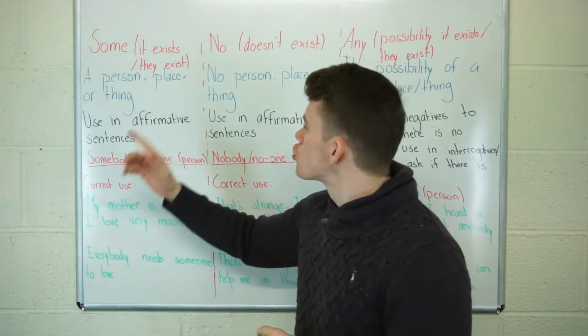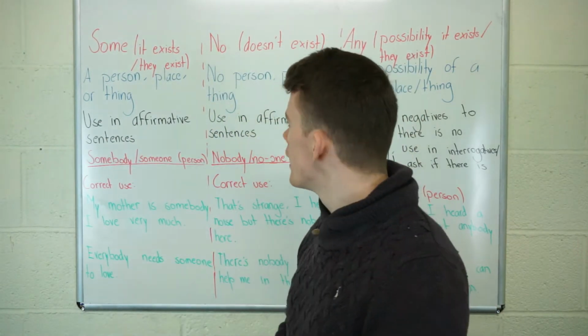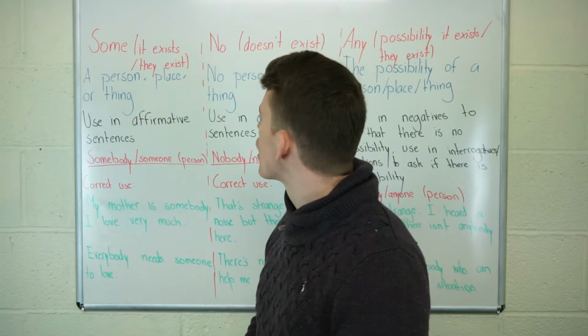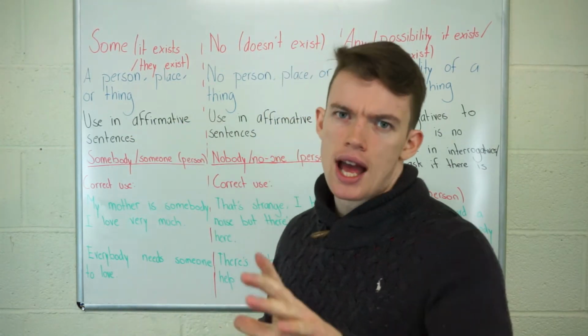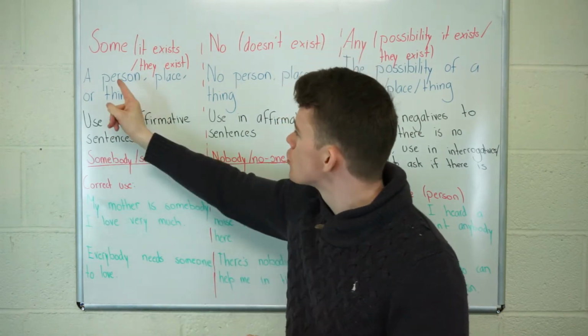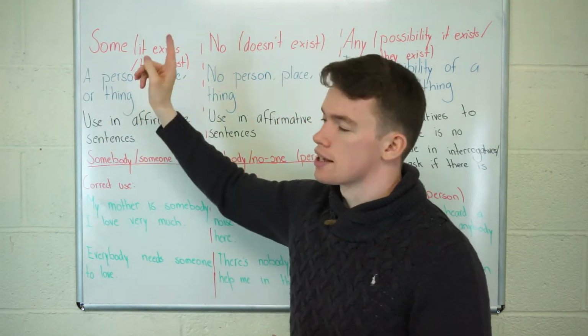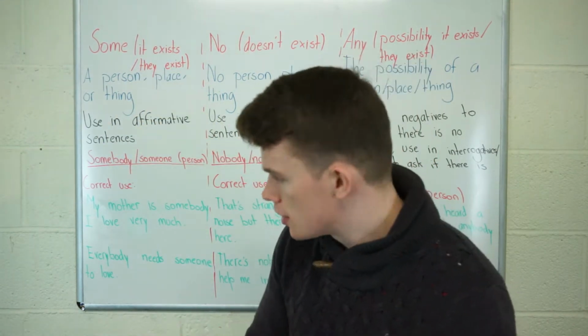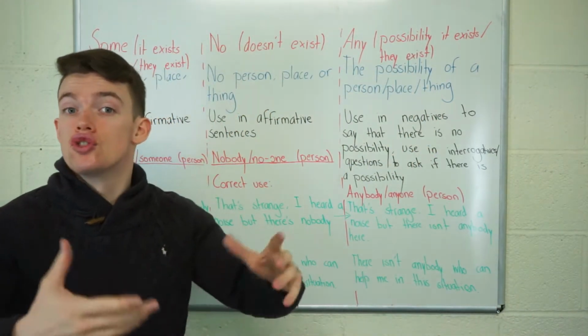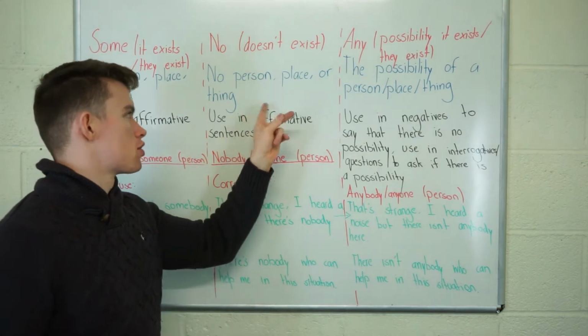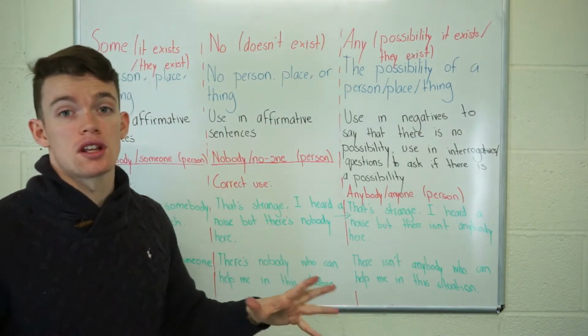We have here first some, and some can refer to a person, a place, or a thing, and it's used to say that the person, place, or thing exists. Then we move on to no. When we use no, we mean that no person, no place, or no thing exists.